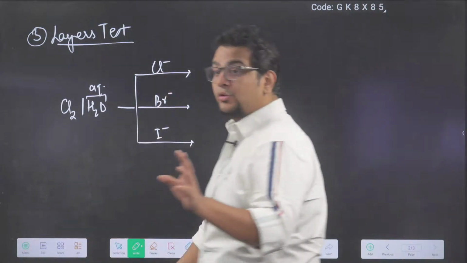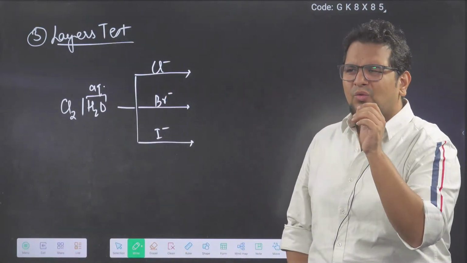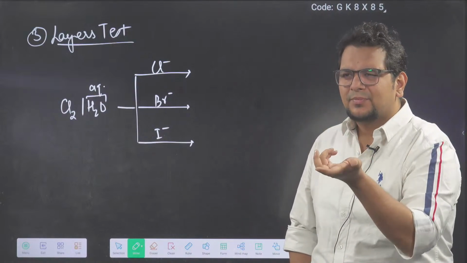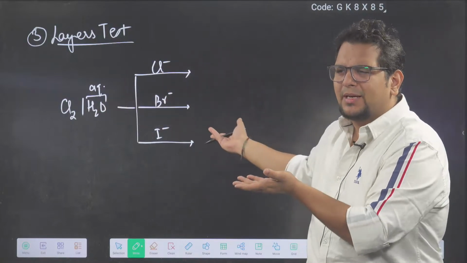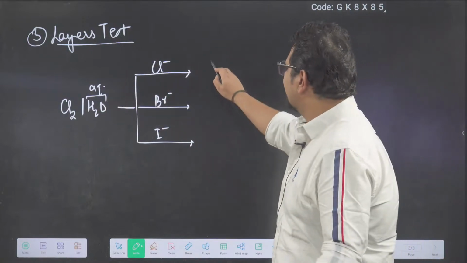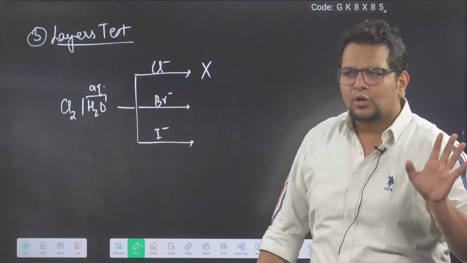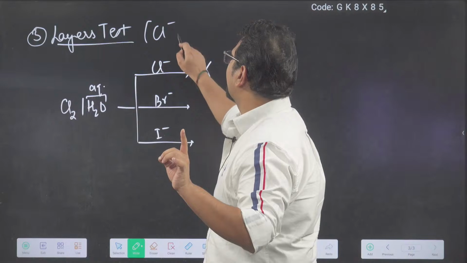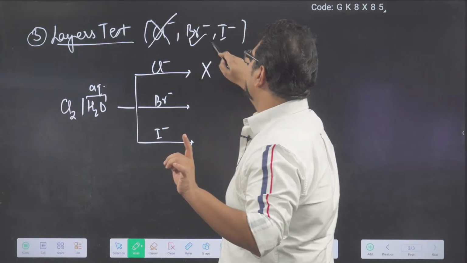If you don't use your brain, you will say yes sir. But if you use your brain, you will realize, why will chlorine oxidize itself? If it does, Cl minus becomes Cl2, then this Cl2 becomes Cl minus. So basically Cl minus cannot react with itself. So chlorine with Cl minus, no reaction. So the layer test is only shown by Br minus and I minus. It is not shown by Cl minus.